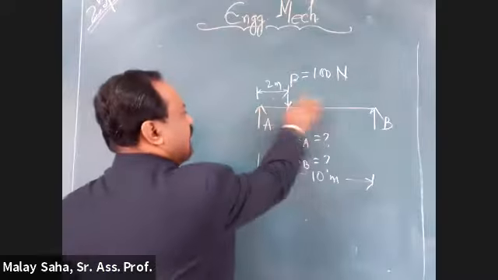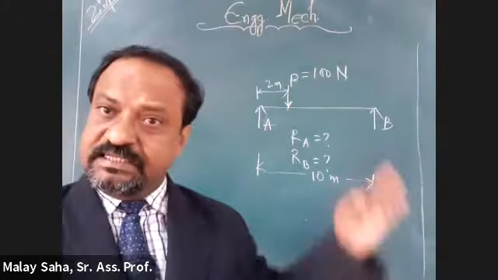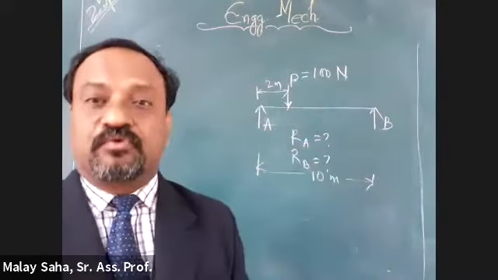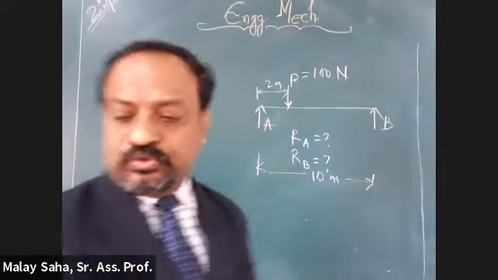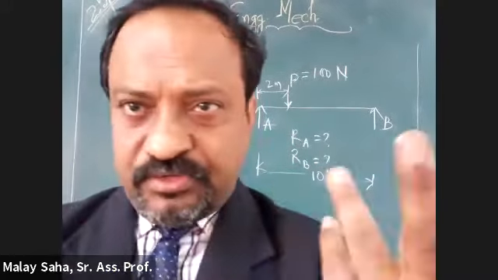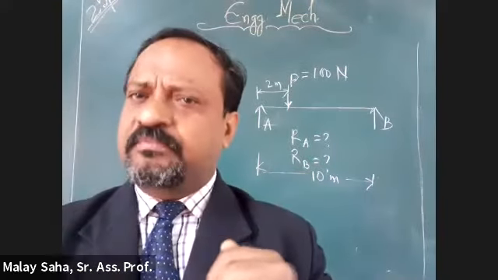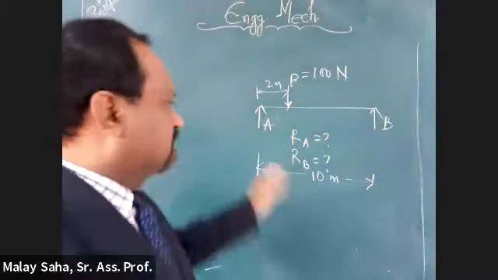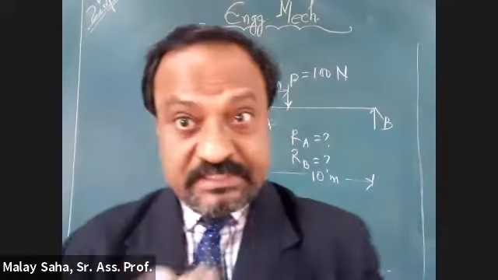Let us take this A and this B. The total length is A plus B. Like that, we can prove it. The closer it is, the more the reaction will be. Now coming back in terms of moment, to determine these unknown reactions A and B, both are unknown to us. If it would have been at the center of the beam, you could have proudly told, yes, RA is equal to P by 2 and RB is also equal to P by 2.